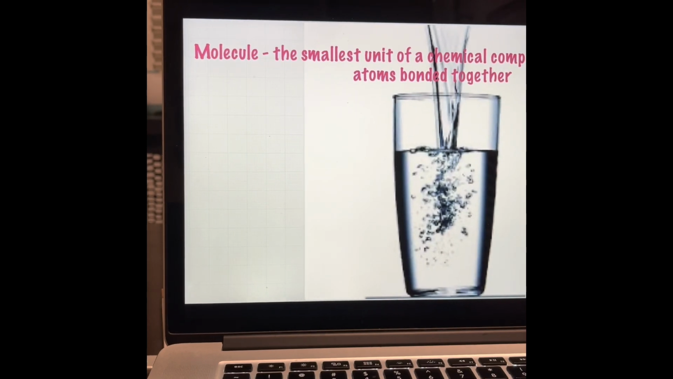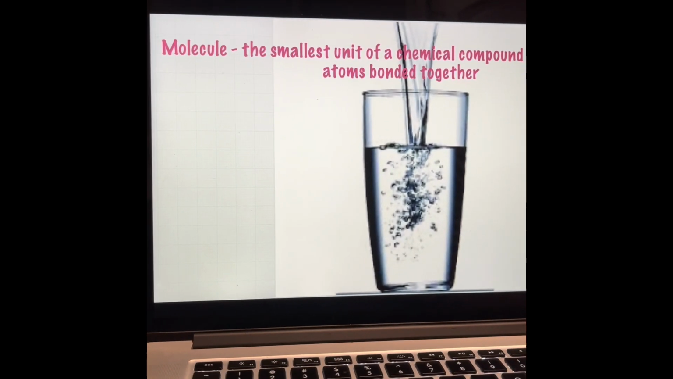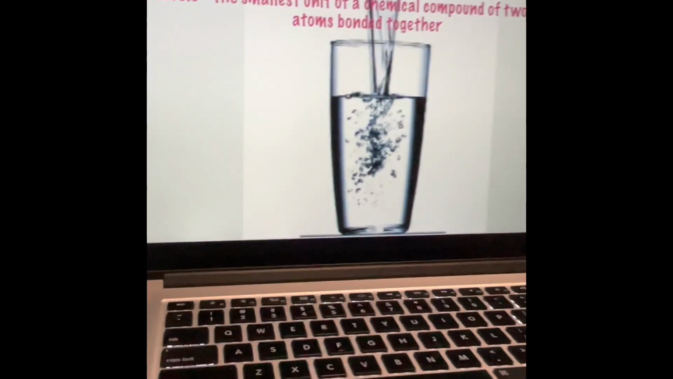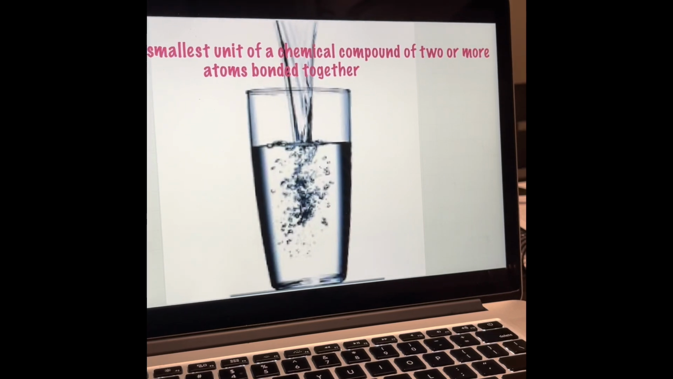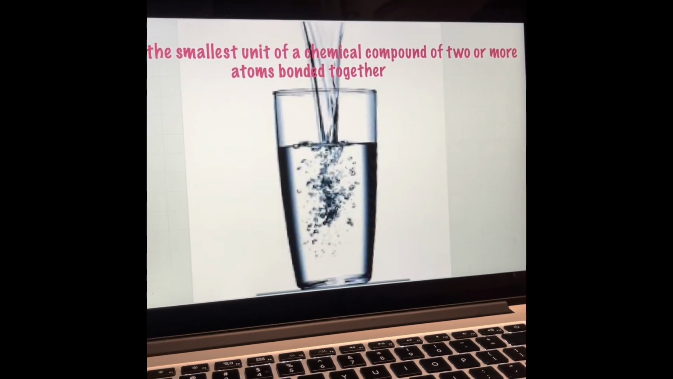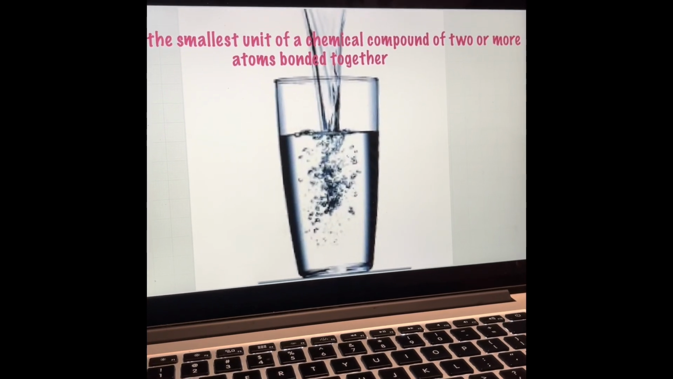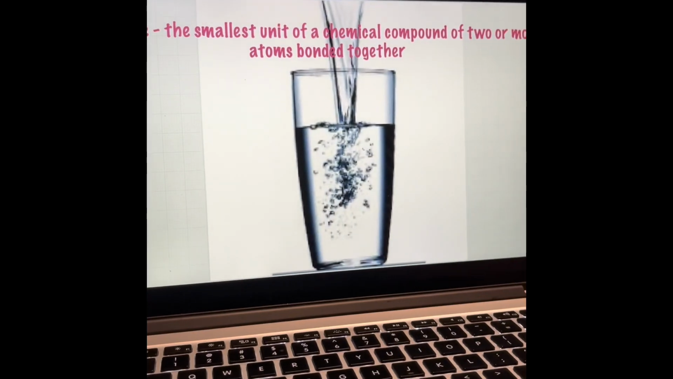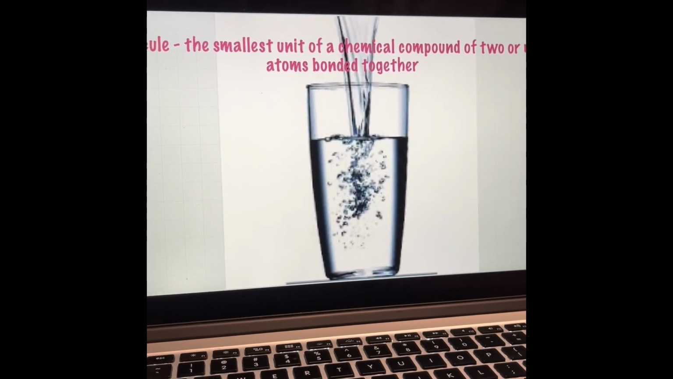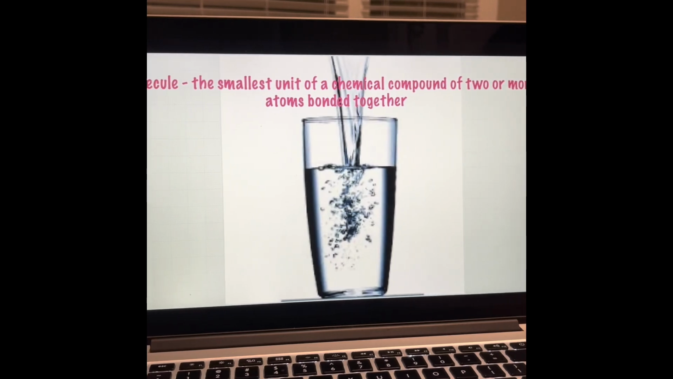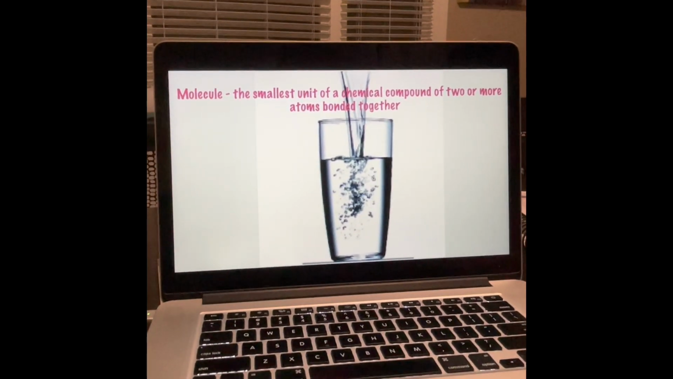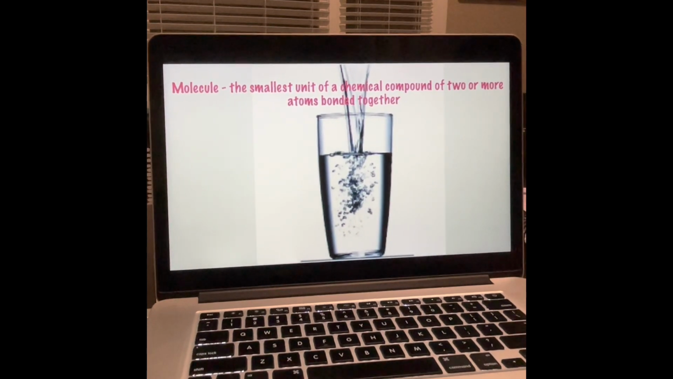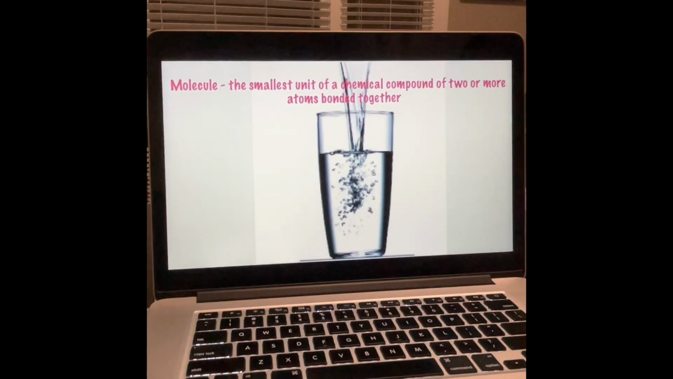A molecule. Let's talk about water. Water is another example of a compound. Water is composed of two elements, hydrogen and oxygen, chemically bonded together. Each molecule of water will always have two atoms of hydrogen and one atom of oxygen in that fixed proportion. So a molecule is the smallest unit of a chemical compound composed of two or more atoms bonded together.